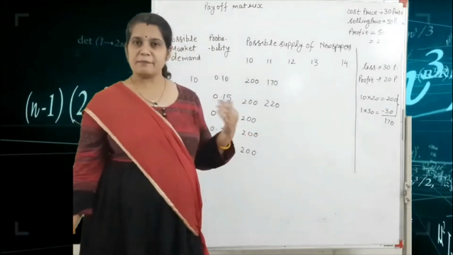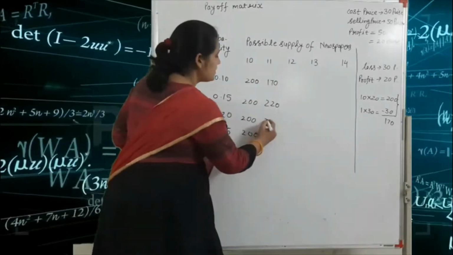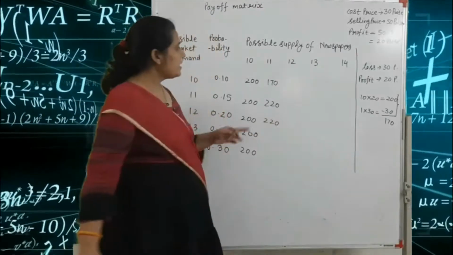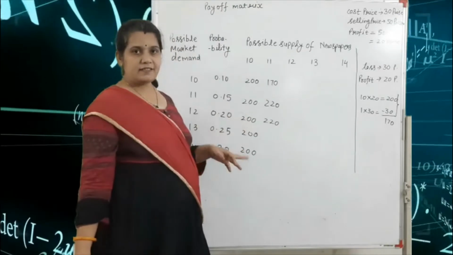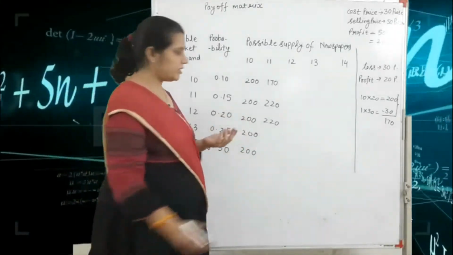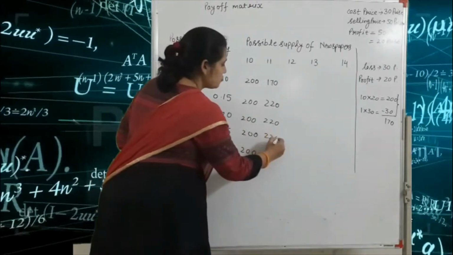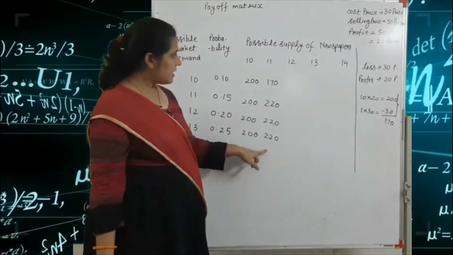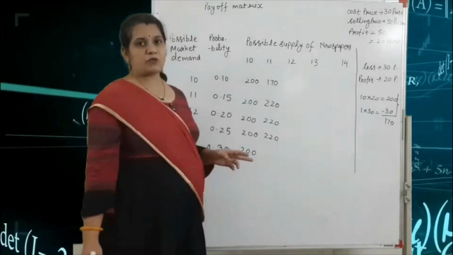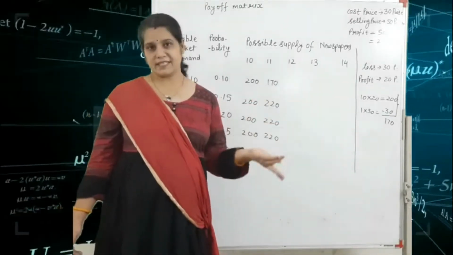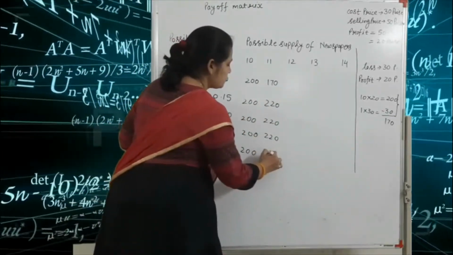Got it? Next one is the supply is 11 and the demand is 12. So it's okay, supply is fulfilled. So our profit is again 220. Next one is the supply is 11 and the demand is 13. So it's okay, 11 is fulfilled. So our profit is 220. Got it? And the last one is the supply is 11 and the demand is 14. So it's okay, supply is fulfilled. So our profit is 220.